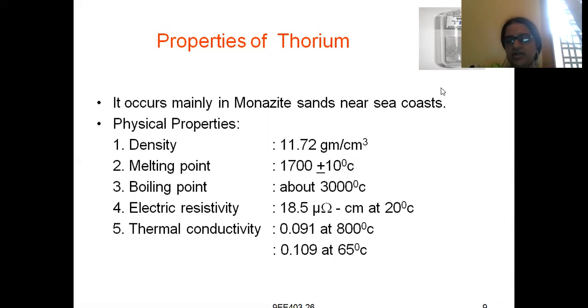So similarly, uranium and thorium are radioactive materials available in nature, but there are differences between these two in terms of their physical properties. Its resistivity at 20 degrees centigrade is less only, which is 18.5 micro ohm centimeter.